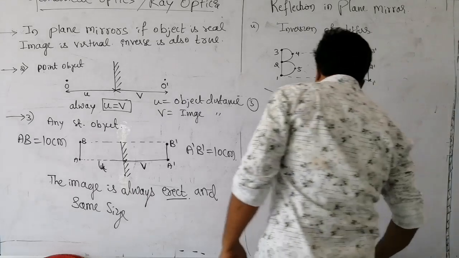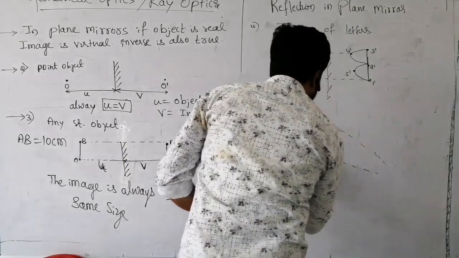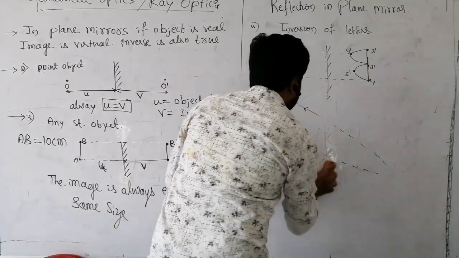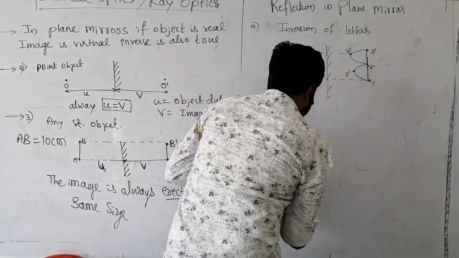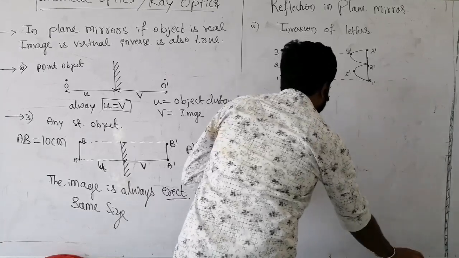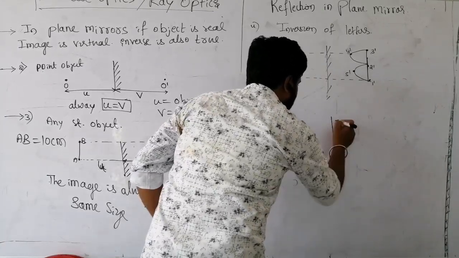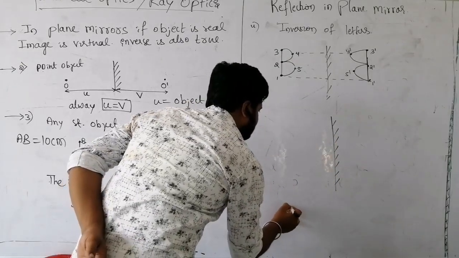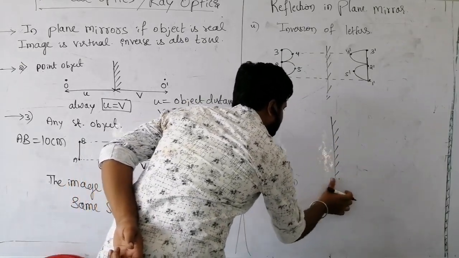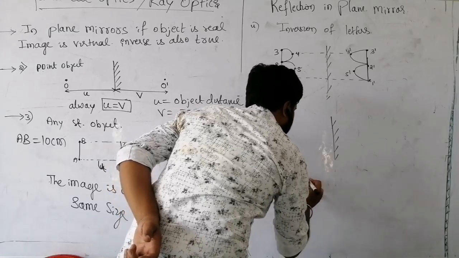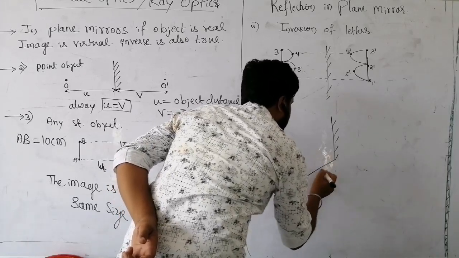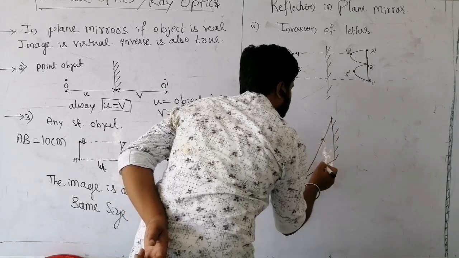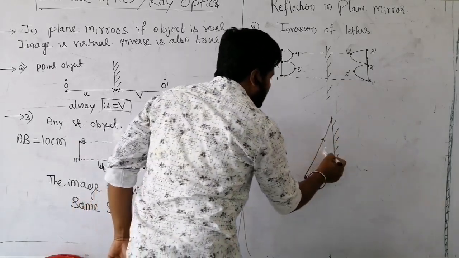Or else you do one thing, we'll draw this diagram once again, since it is not giving the exact image. Consider this is the object. Now these two are incident rays.